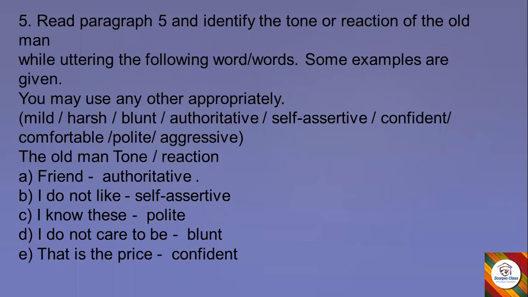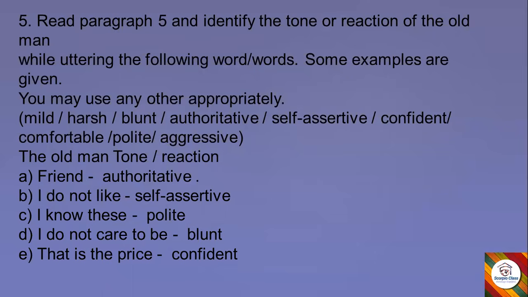Okay, now, fifth question. Read paragraph 5 and identify the tone and reaction of the old man while uttering the following words. Some examples are given. So now you have some words here, you have to use them appropriately. So you have mild, harsh, blunt, authoritative, self assertive, confident, comfortable, polite, and aggressive. So the old man's tone or reaction was in the following manner.